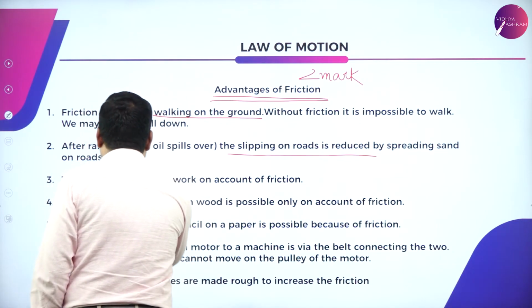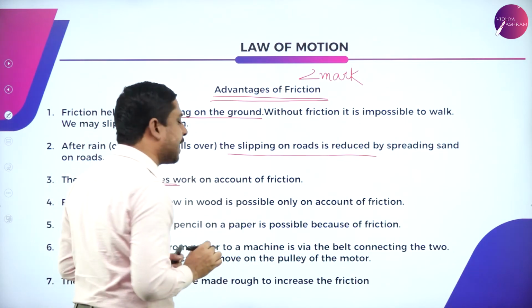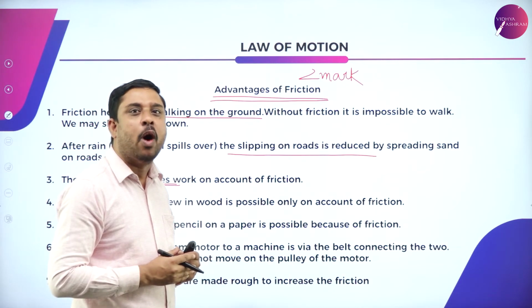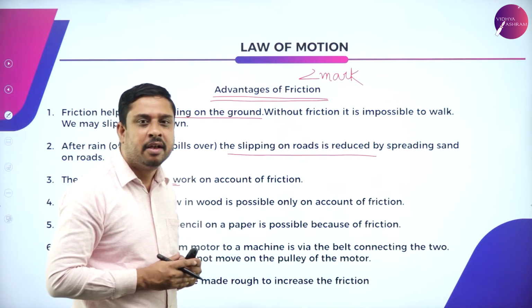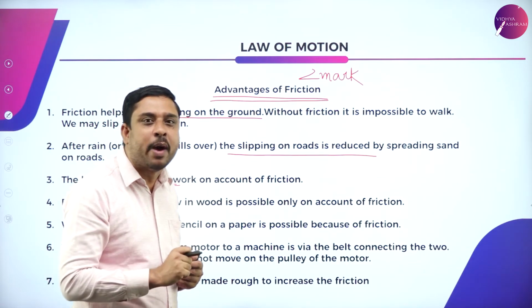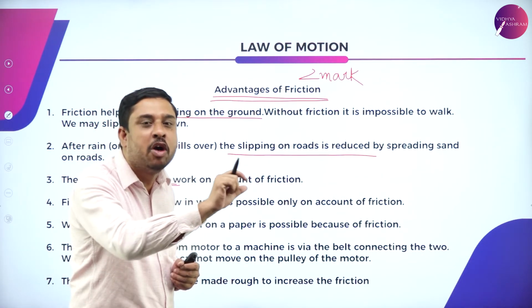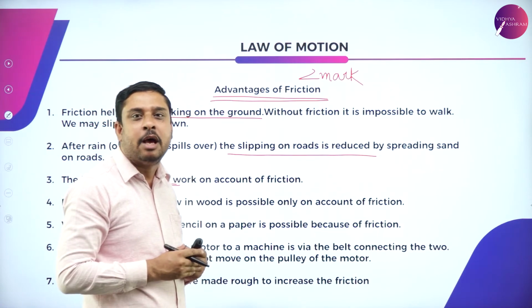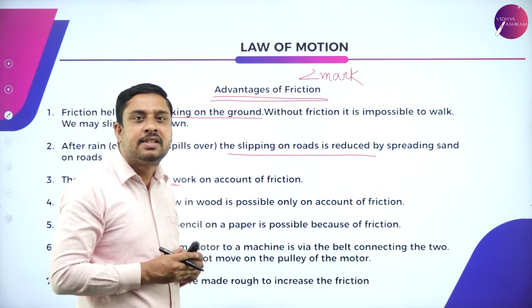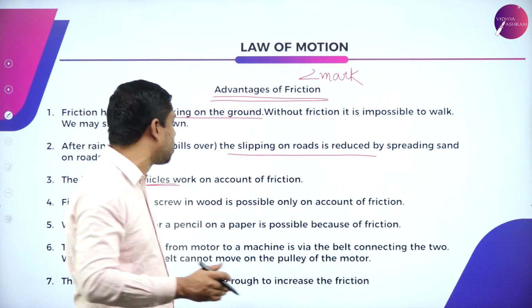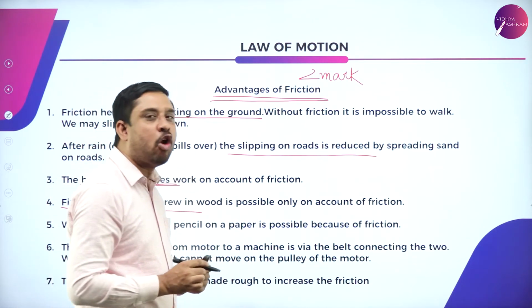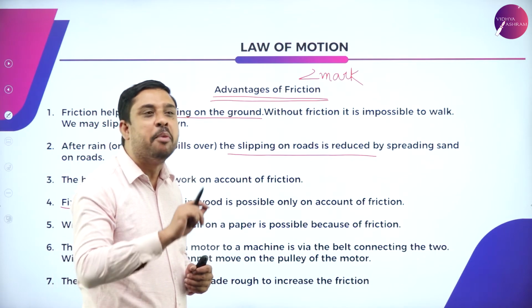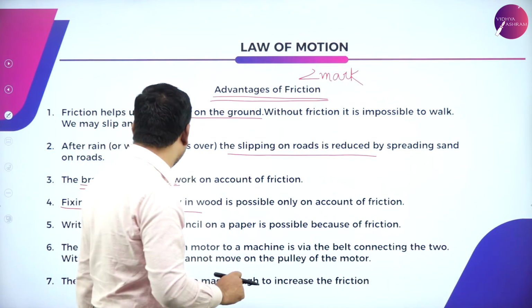The brakes of vehicles work on the principle of friction. The brakes of any vehicle, stopping of vehicles, they work on the principle of friction. Fixing a nail or a screw on a board is due to friction.